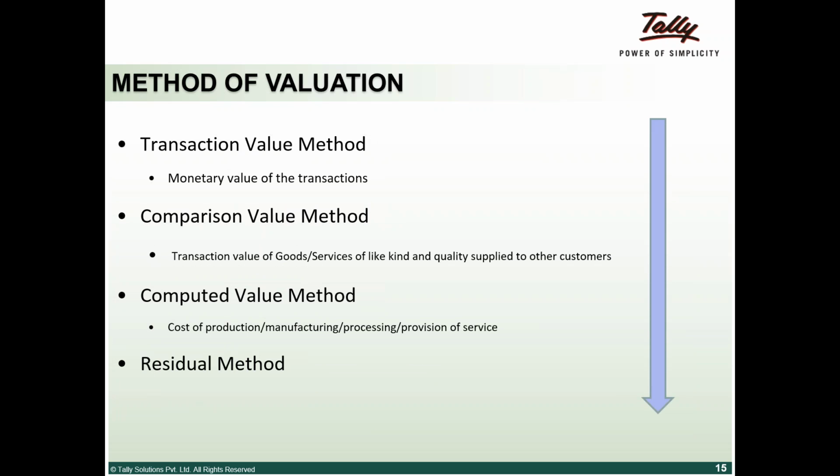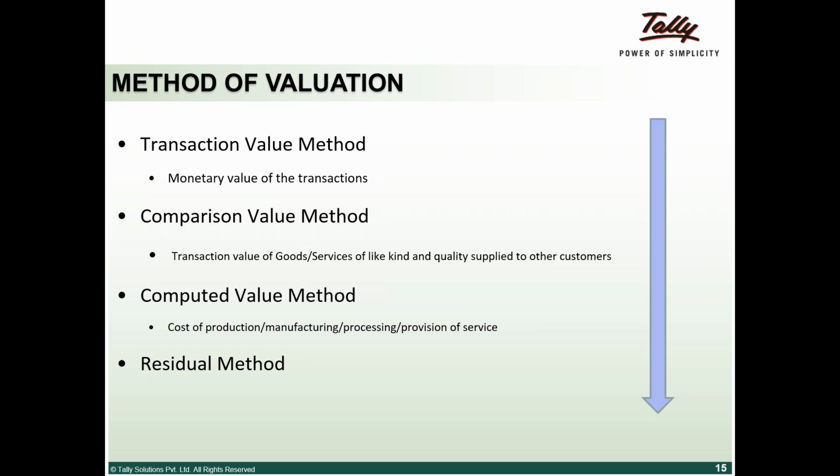As I told you, there are methods of valuation. The first preferred method is the transaction value. If you are not able to determine the transaction value, which is the monetary value of the transaction, then the second best method is comparison value. Comparison value is basically goods or services of like kind and quality supplied to other, third party customers.